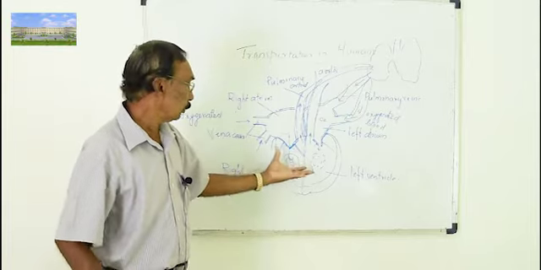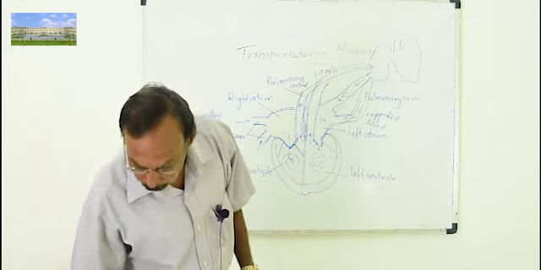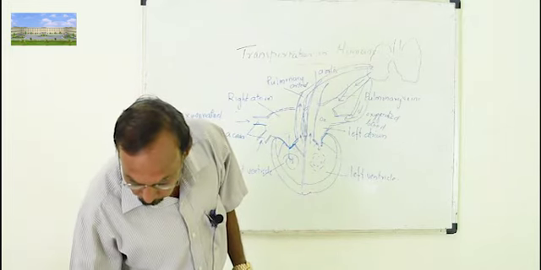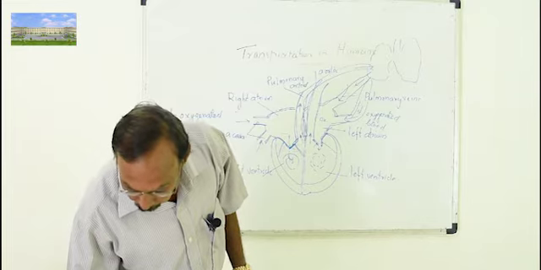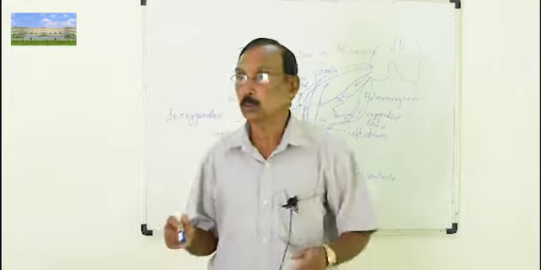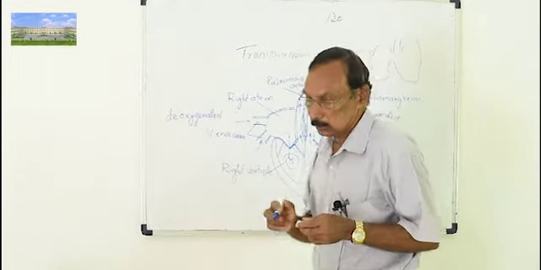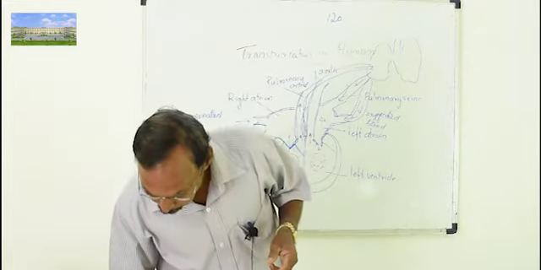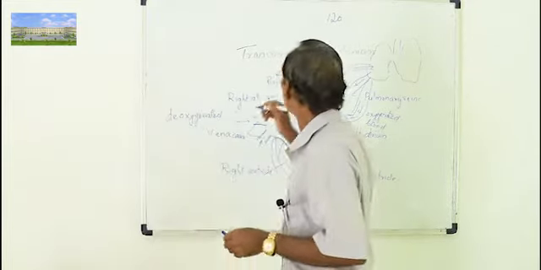So a lot of pressure is developed. The pressure due to ventricular contraction is called systolic pressure. It is the highest pressure. In a normal human being, normal pressure is 120 mm.